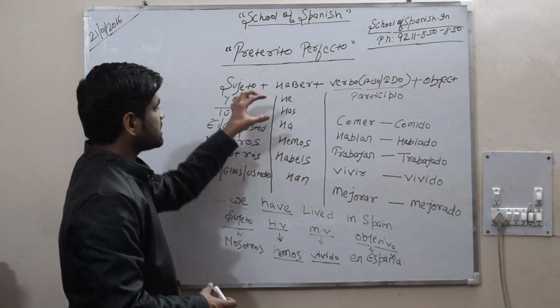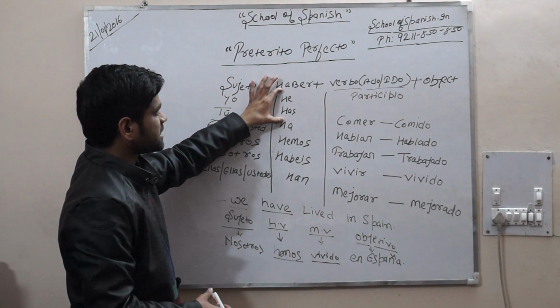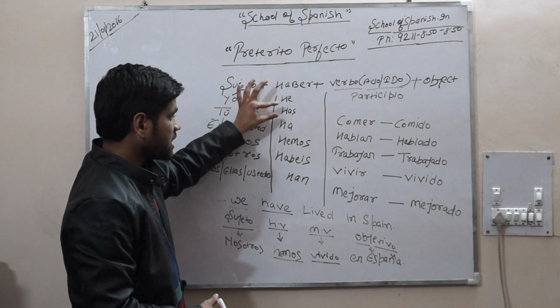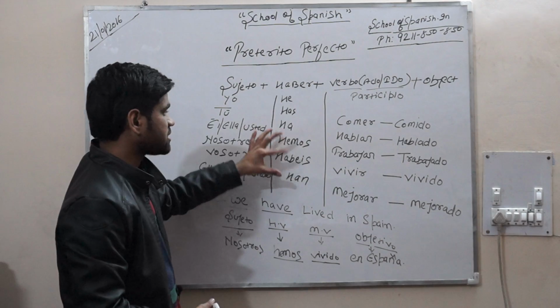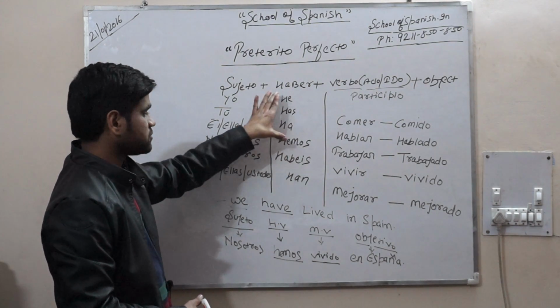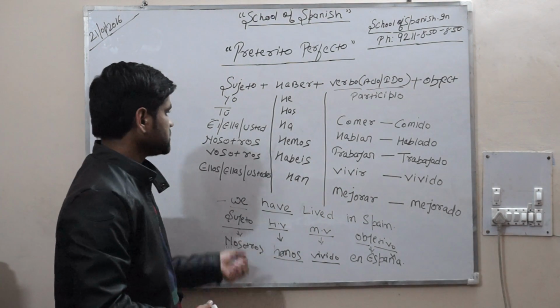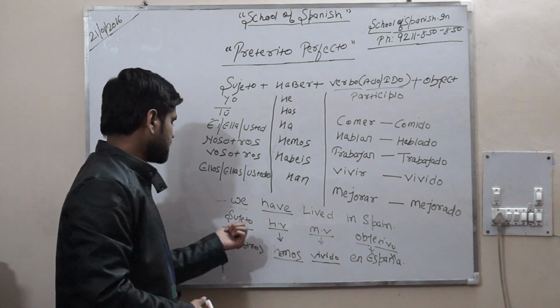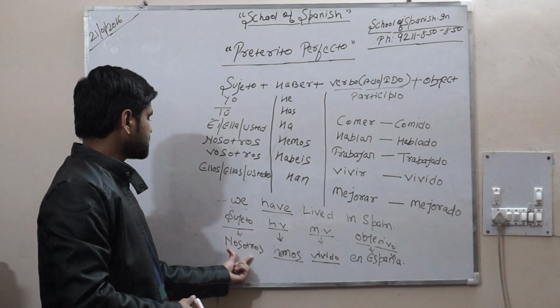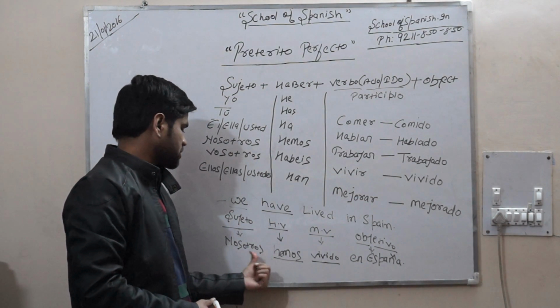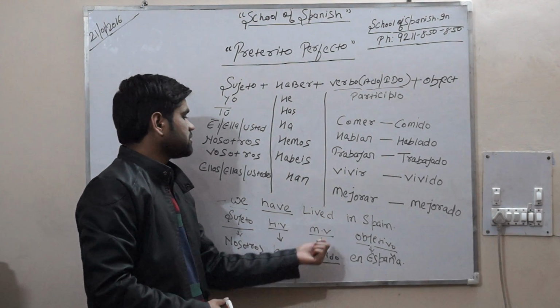H is always silent in Spanish, so keep it in mind. It's he, has, ha, hemos, habéis, han. This is the most important part we have to remember in this structure. Okay, so this is the helping verb, and for we as a subject, the helping verb is going to be hemos. Okay, it's hemos. Nosotros hemos vivido.